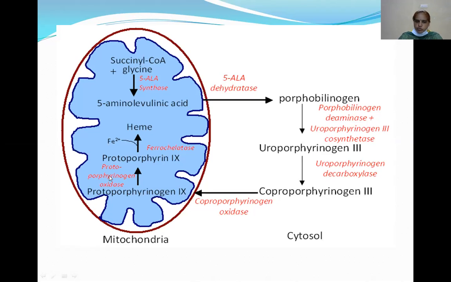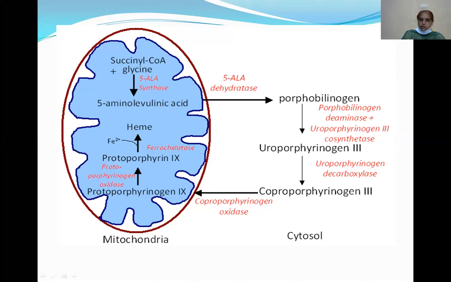Here it is converted to protoporphyrinogen, then to protoporphyrin IX. This protoporphyrin IX is converted to heme. This reaction is catalyzed by ferrochelatase. So ultimately the initial step, glycine with succinyl-CoA, occurs in the mitochondria, and the final step of heme synthesis also occurs in the mitochondria.